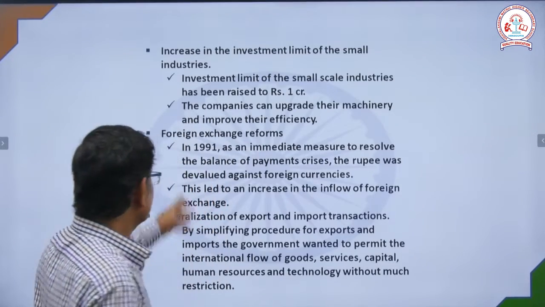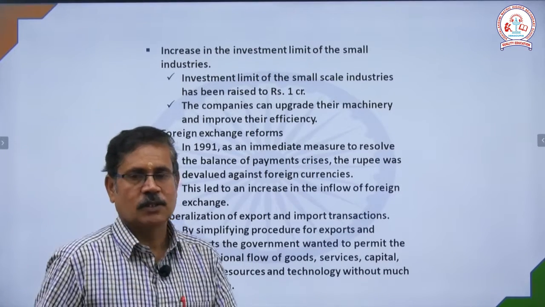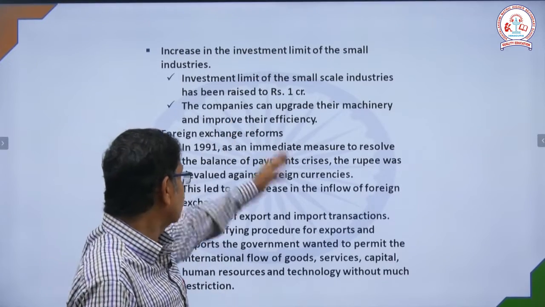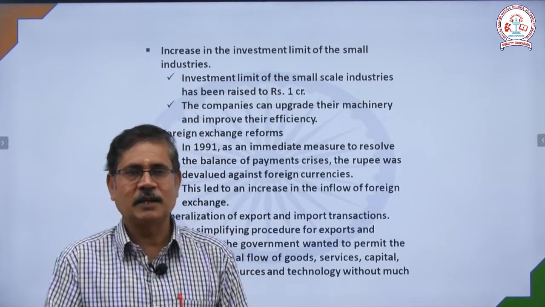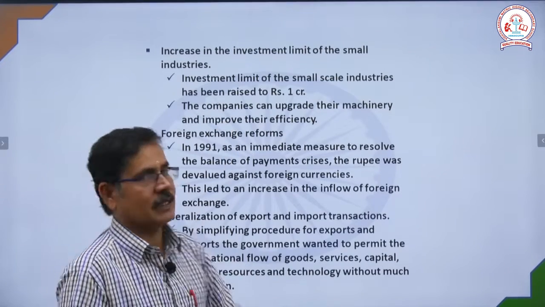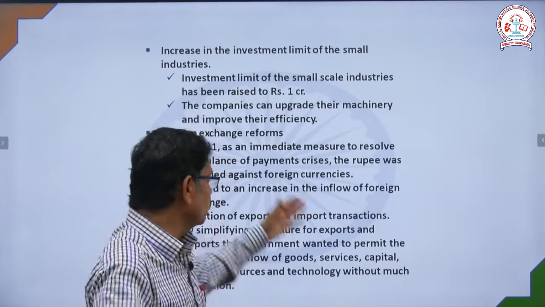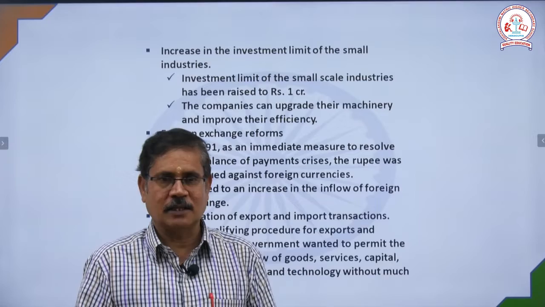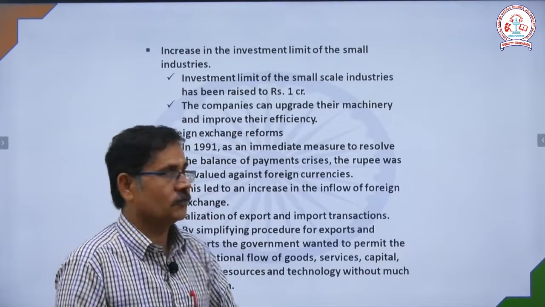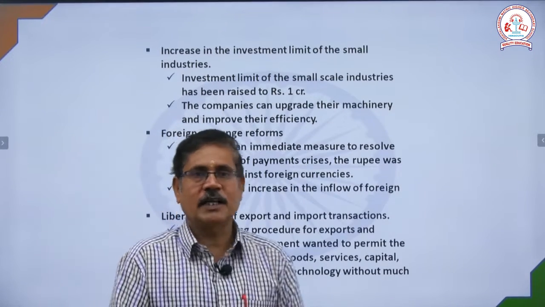And the third one, increase in investment limit of small industries. Previously, before 1991, the limit for small industries was only 10 lakhs. Now they have expanded it to 1 crore. The companies can upgrade and improve their plant and machinery, so that their efficiency increases. Okay. Then the next one, foreign exchange reform.